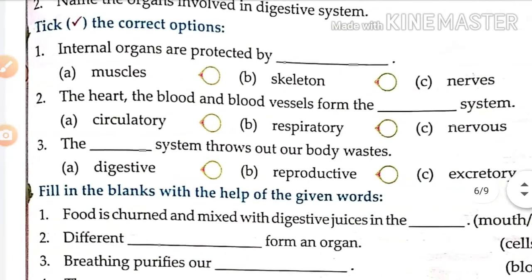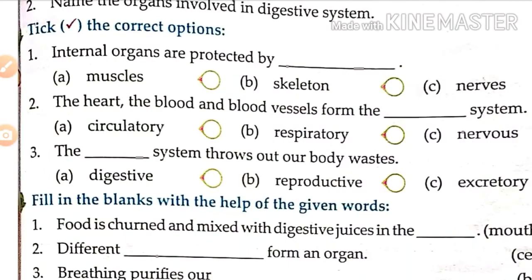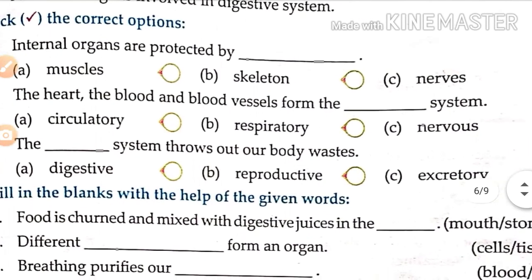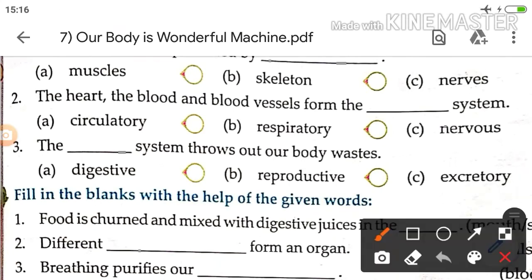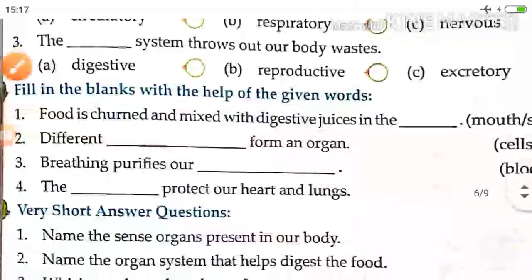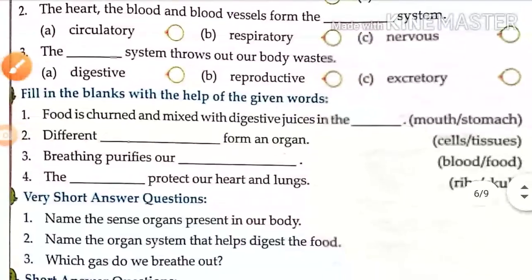1. Internal organs are protected by muscles, skeleton, and nerves. Internal organs are protected by the skeleton. Second, the heart, the blood, and the blood vessels form the dot dot system. It forms the circulatory system. The dot dot system throws out our body waste: digestive, reproductive, or excretory. It is the excretory system. Fill in the blanks with the help of given words.